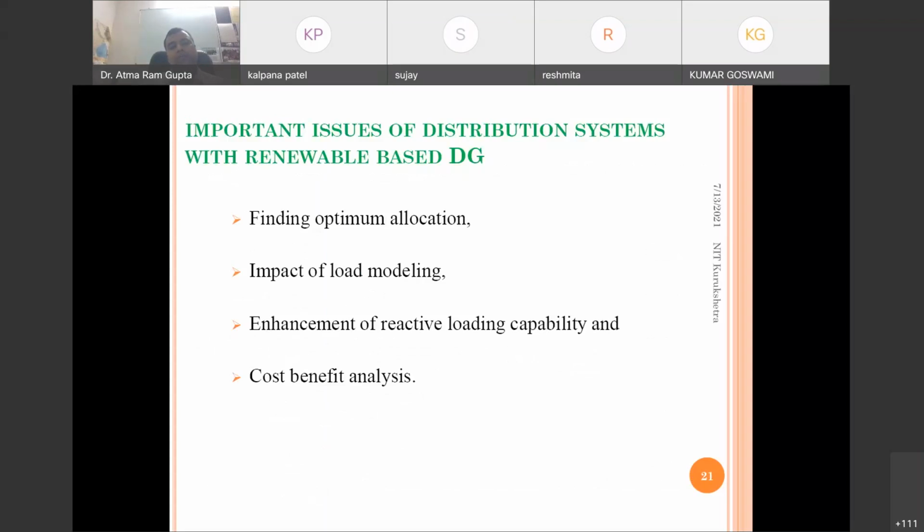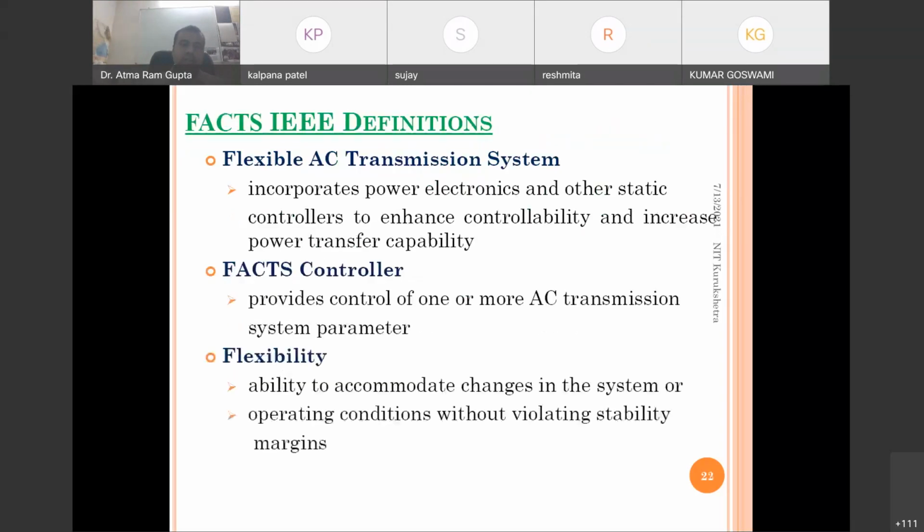Next, we can see the important issues of the distribution system with renewable energy based DG. These are some important issues like finding optimal allocation, where to allocate, what will be the impact of load modeling, enhancement of reactive loading capability, how we can enhance the reactive loading capability, and overall whether it will be economical or not. So cost benefit analysis will also be required.